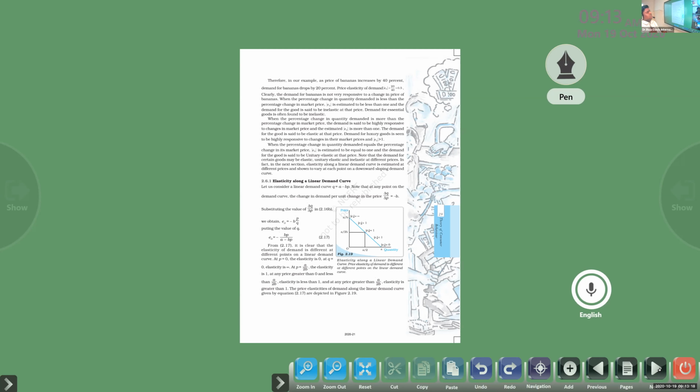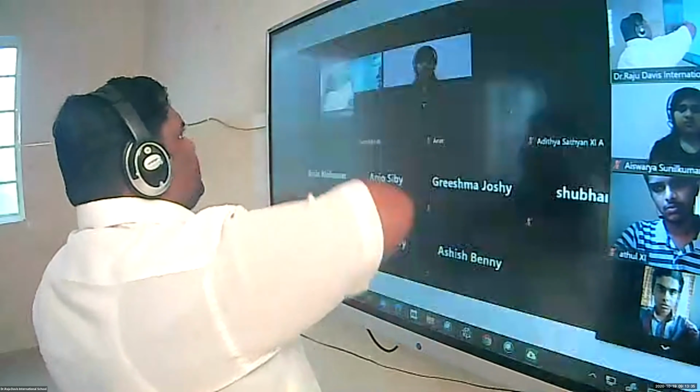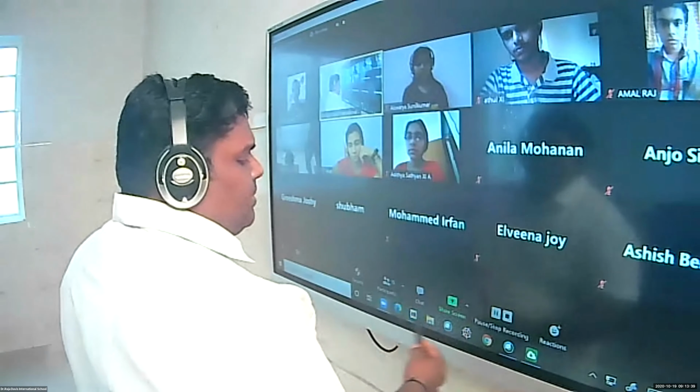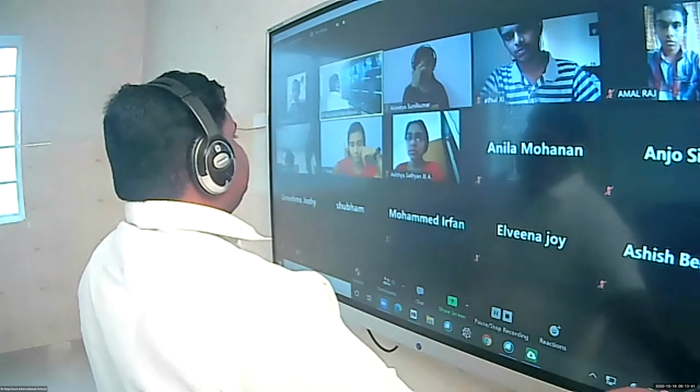Then we want to start the chapter from statistics. That's our fifth chapter: arithmetic mean, median, mode. Clear or not? The mean, median, mode is our fifth chapter, the next one after this chapter. Everyone, do the things I told you now. Learn it properly, and we will meet in the next class. Okay, fine.